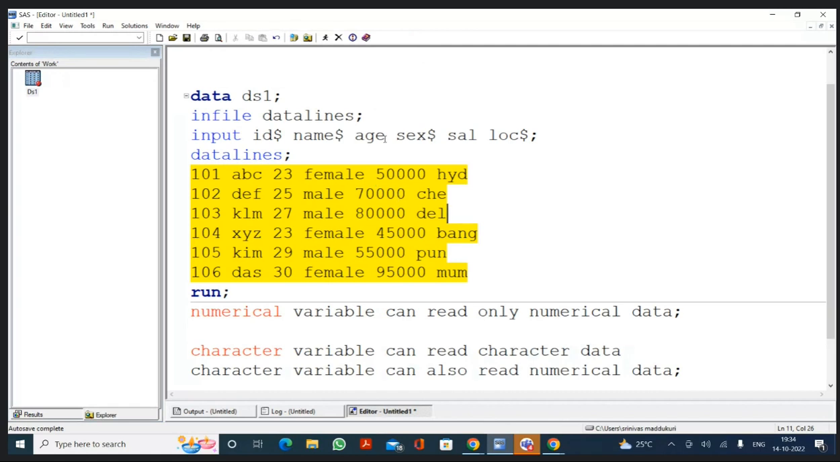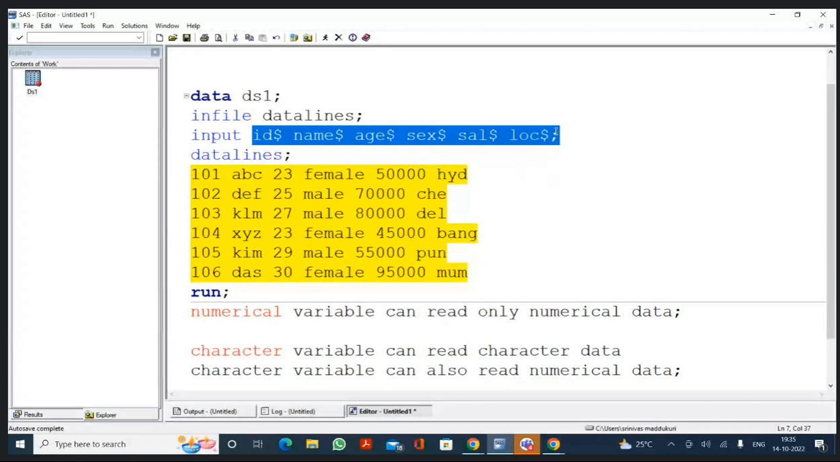Now tell me, if I specify the dollar symbol after the age, am I going to get the data or not? Yes, sir. I will get the data, but I will get it as character data. If I specify a dollar symbol after the salary, am I going to get the data or not? Yes, you will get the data, but as character data. So according to this program, all the 6 variables are character variables.